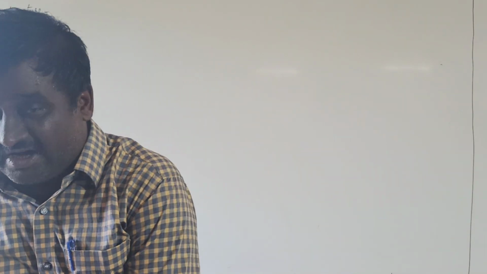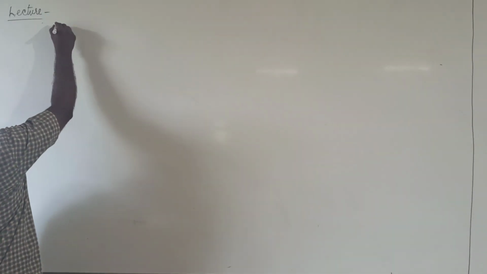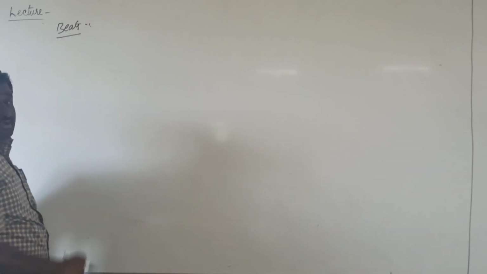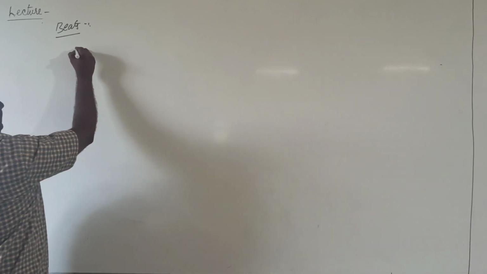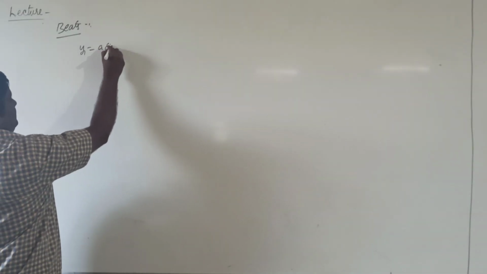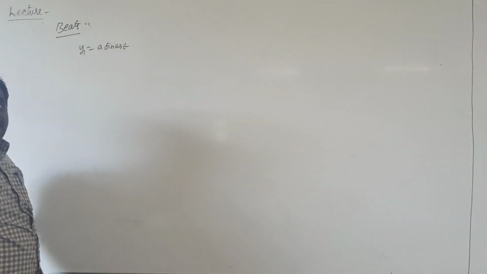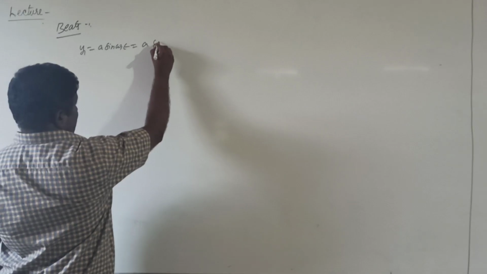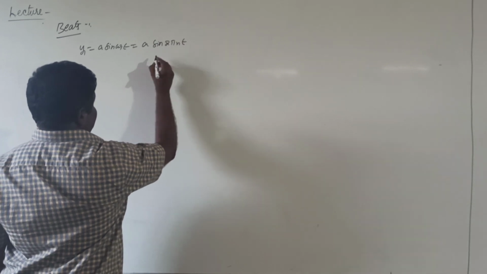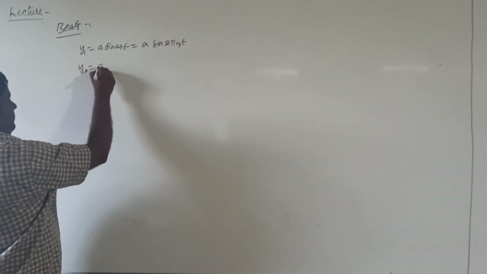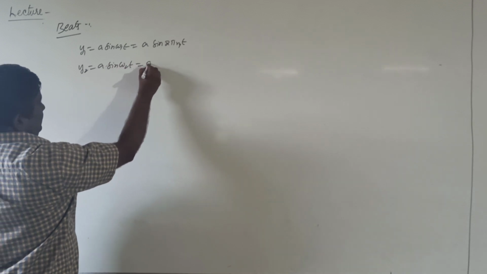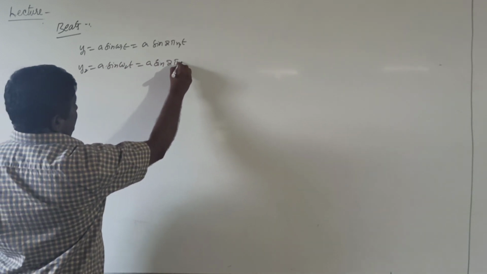Now we discuss the formation of beats. Now we consider two sound waves having nearly equal frequencies. They are superposed with each other at regular intervals of time. Waxing and waning of sound takes place. This phenomenon is called beats. The equation of the first sound wave is y1 equal to a sin omega 1t, where omega 1 is the angular frequency of the first wave, a into sin 2 pi n1t. And the second wave y2 equal to a sin omega 2t, which is equal to a into sin 2 pi n2t.